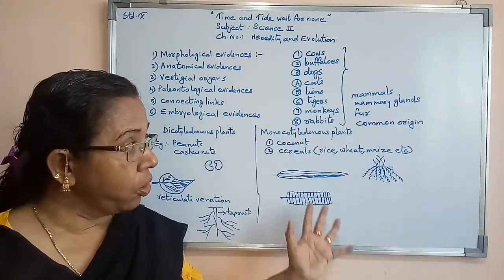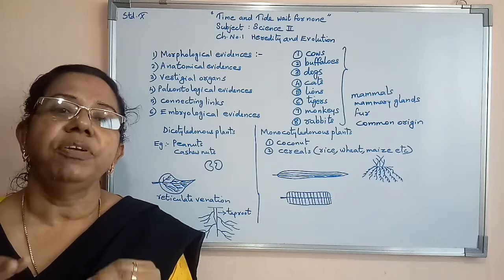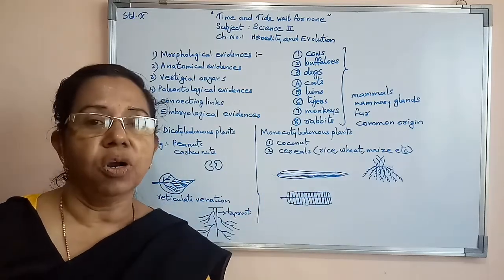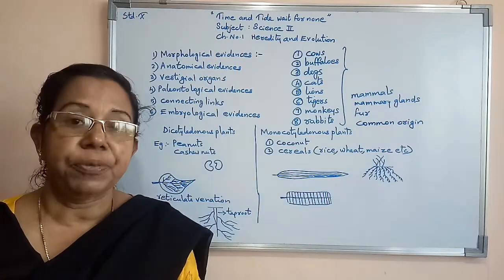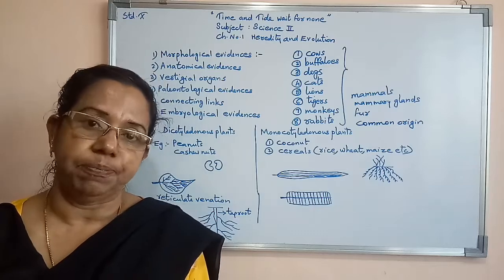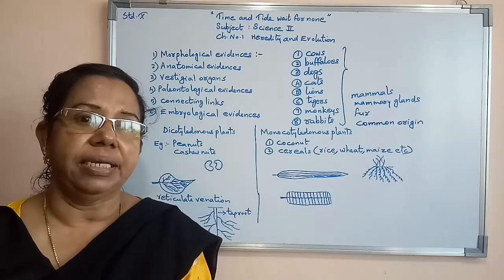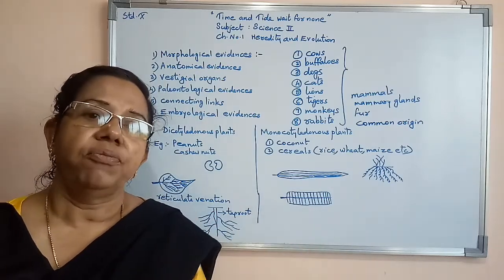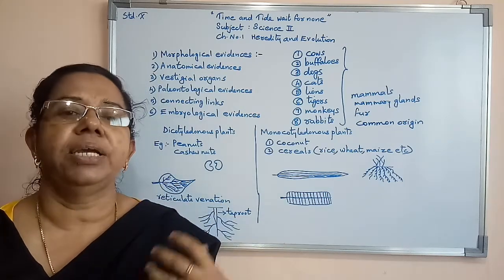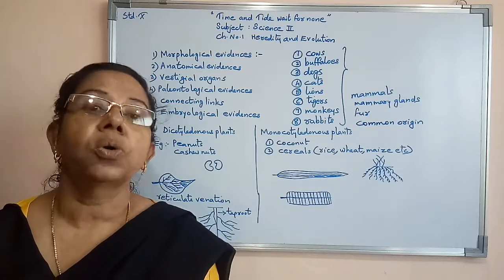Now, when we study all monocotyledonous plants, we find that there are many variations from smaller plants to higher plants. But at the same time, we can also see many similarities. So, seeing their similarity, we can say that they all are from a common ancestor, or that they all have a common origin.